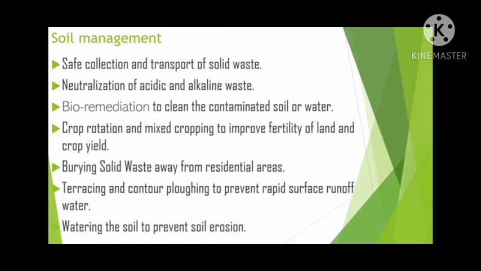Bioremediation to clean the contaminated soil and water. This is a means of removing the wastes or unwanted materials or toxic contents from the soil and water. That is called bioremediation. Crop rotation and mixed cropping to improve the fertility of the land and crop yield. For example, when we grow coconut plants, under them even cocoa plants and other flower plants can be grown. Then crop rotation means what?